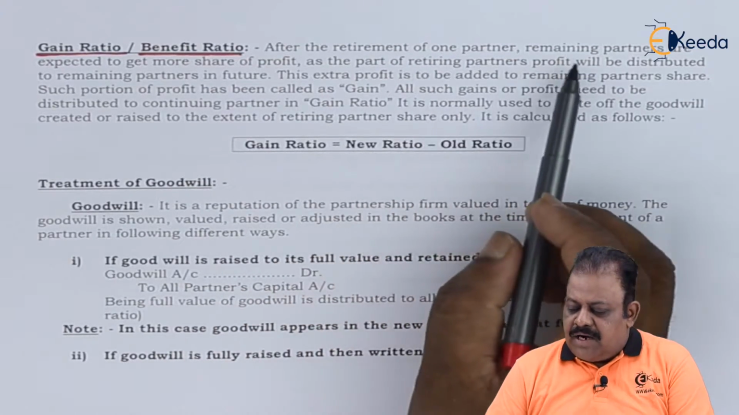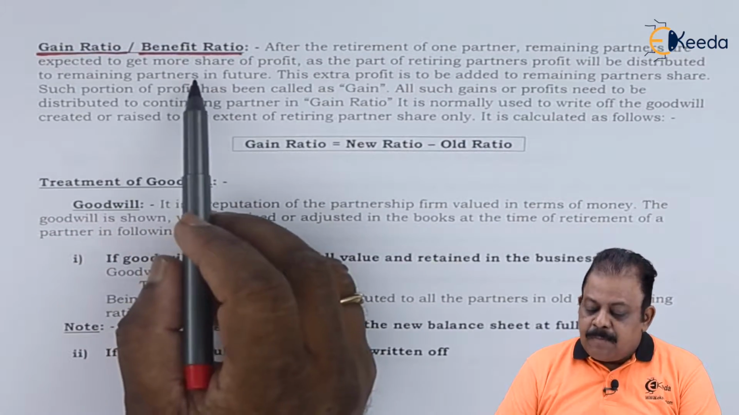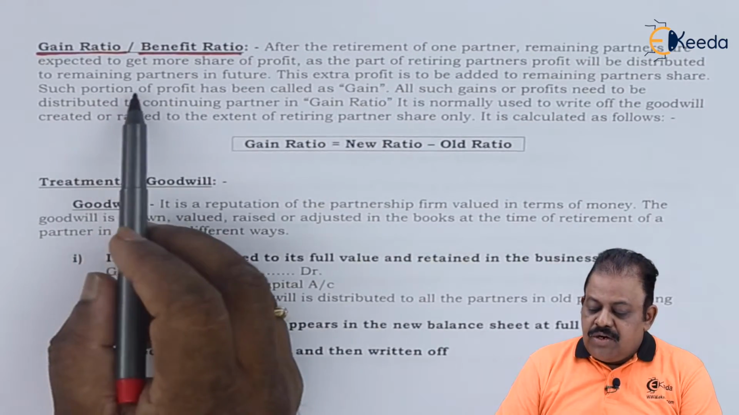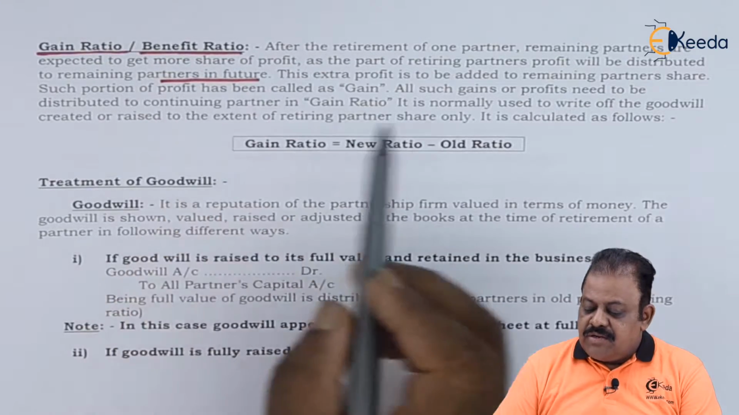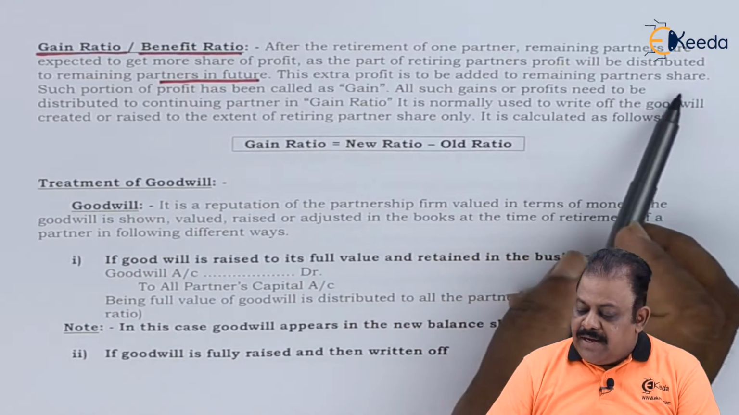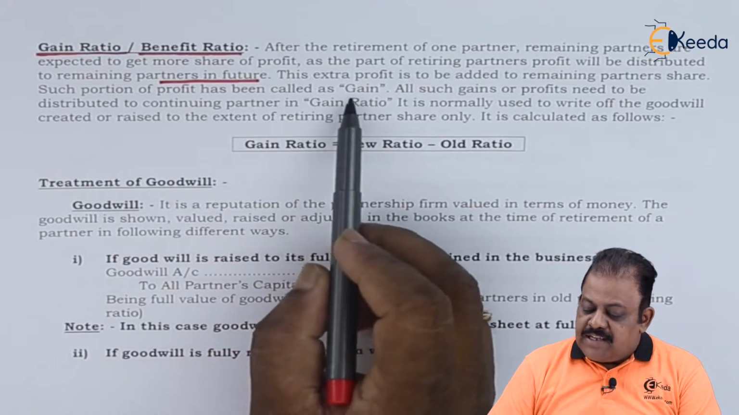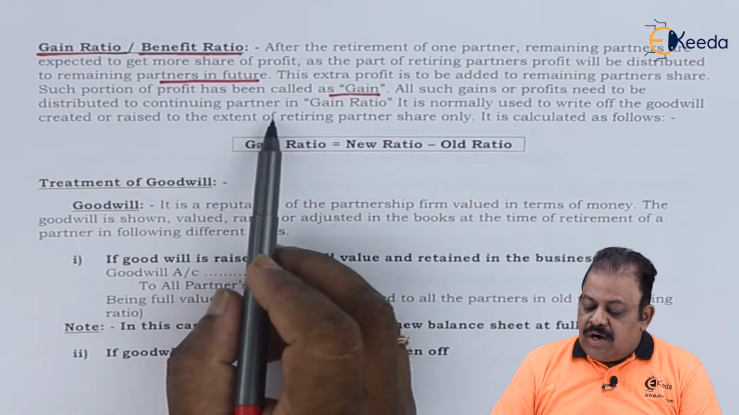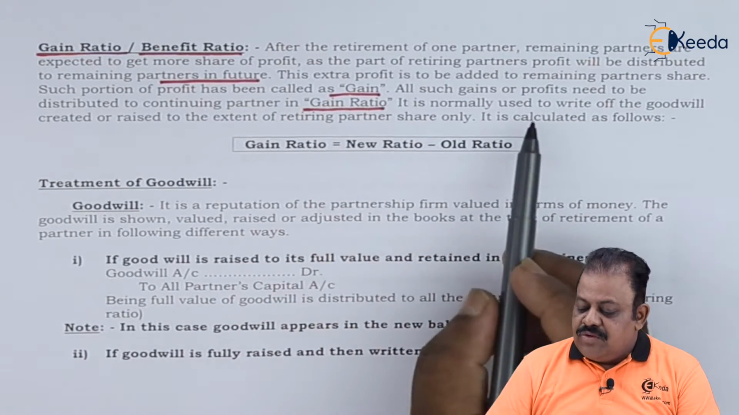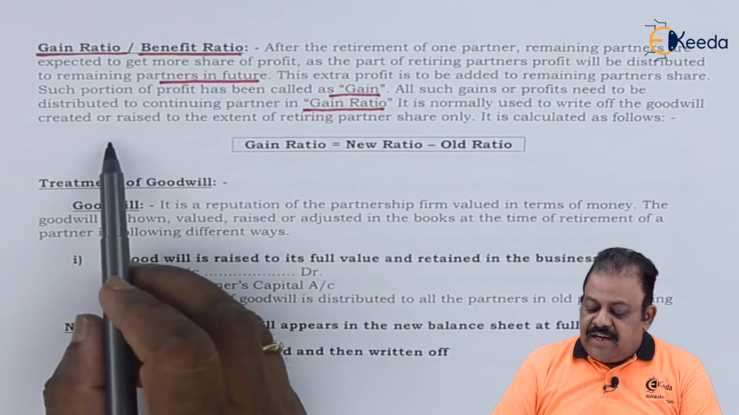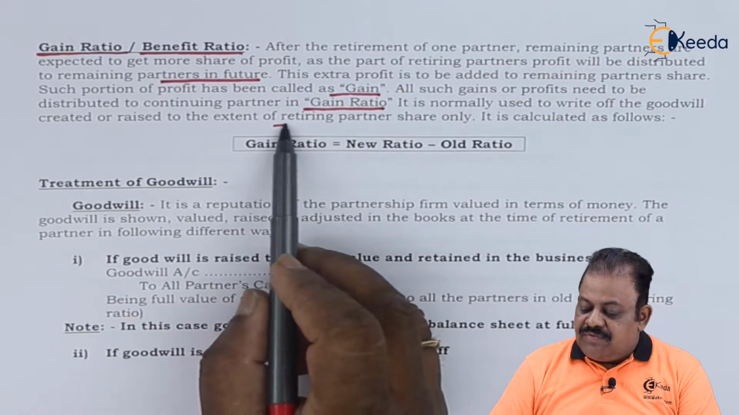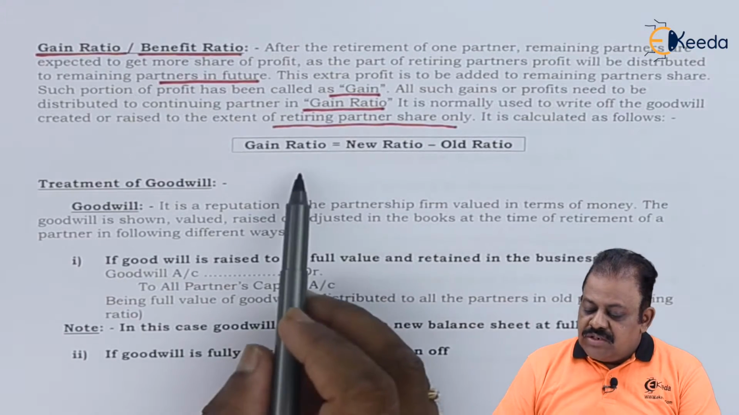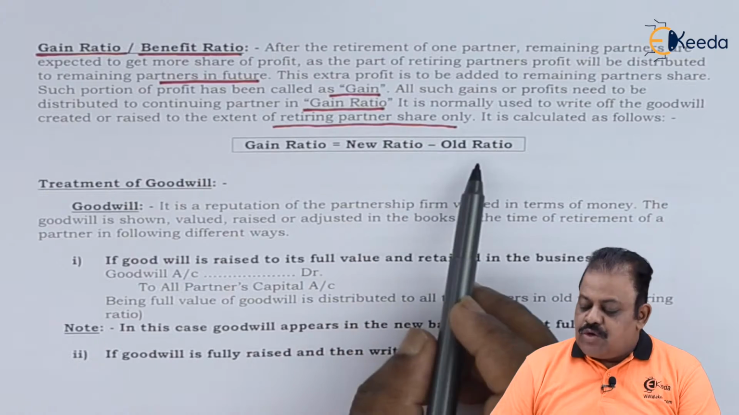After the retirement of one partner, remaining partners are expected to get more share of profit, as a part of retiring partner's profit will be distributed to remaining partners in future. This extra profit added to remaining partners' share has been called gain. All such gains need to be distributed to continuing partners in gain ratio. It is normally used to write off goodwill created or raised to the extent of retiring partner's share only. It is calculated as follows: gain ratio is equal to new ratio minus old ratio.